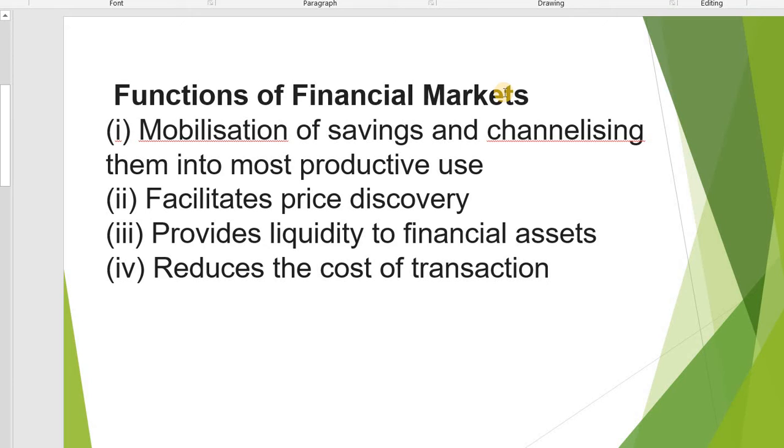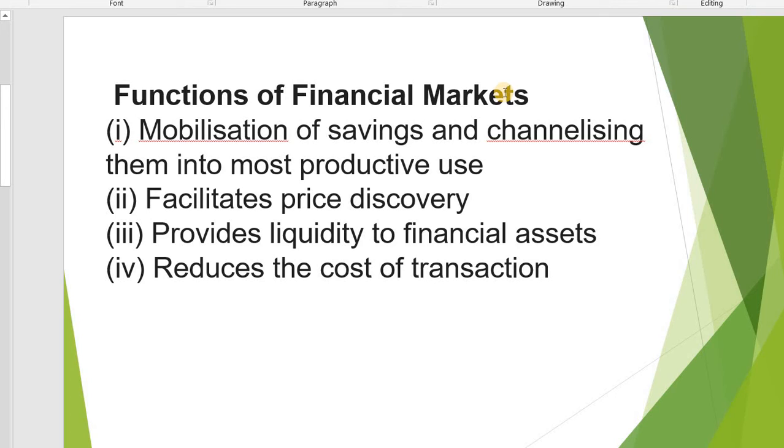Second point, facilitate price discovery. Third point is provides liquidity to financial assets. If you have land, you can put it in loan and you can get money. Like that, it provides liquidity to financial assets. And fourth point, reduce the cost of transaction, means through the financial market, financial institutions will be there.